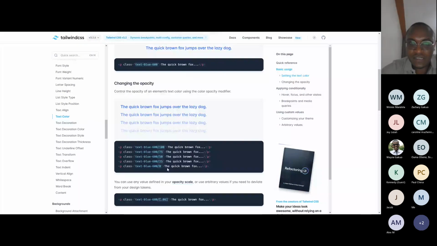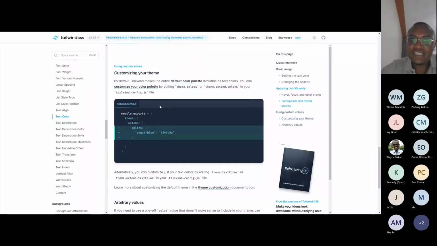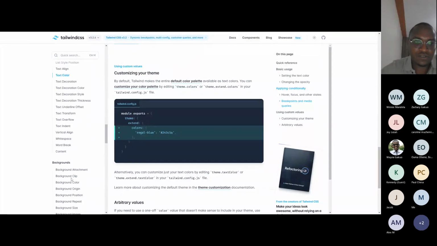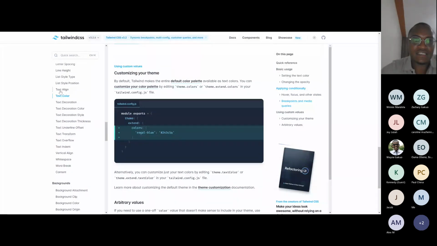And also, Tailwind tells you how to customize your theme. So you just come to theme, extend, colors, and your custom color. If you do anything else, let's see, text align.